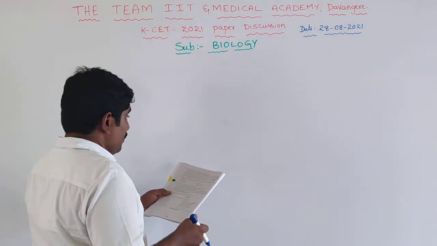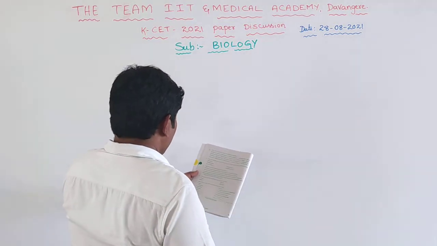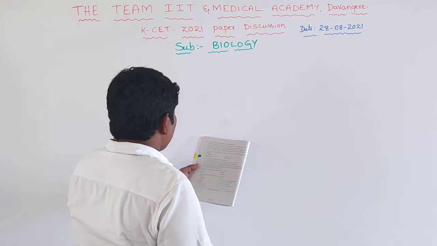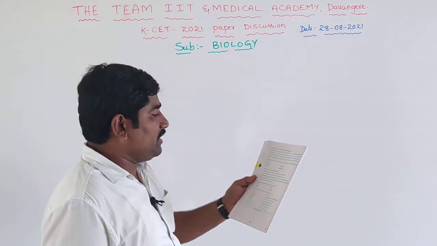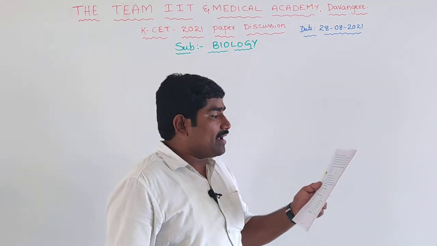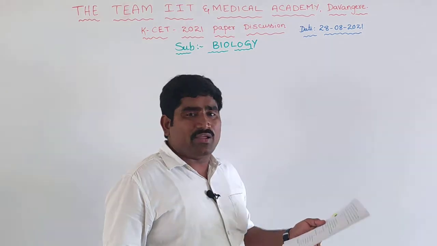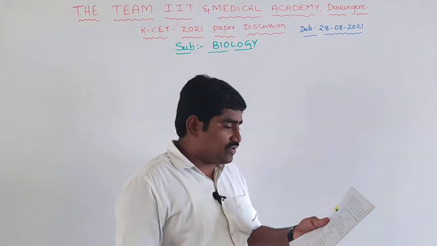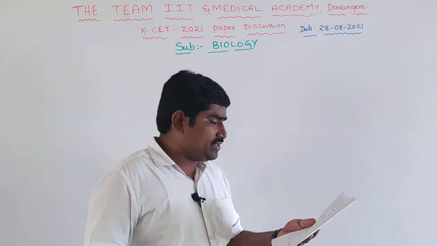Then the next one. Under the influence of oxytocin, which layer of the uterus exhibits strong contractions during parturition? Myometrium. Myometrium is the muscular layer, so the myometrium undergoes contraction.